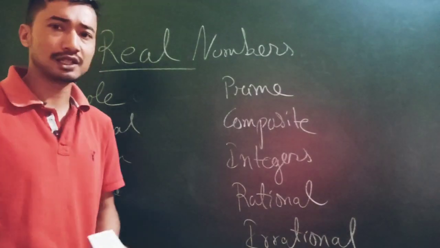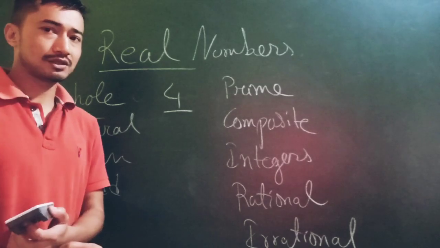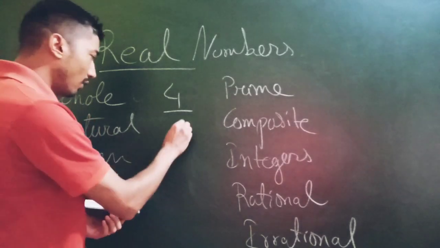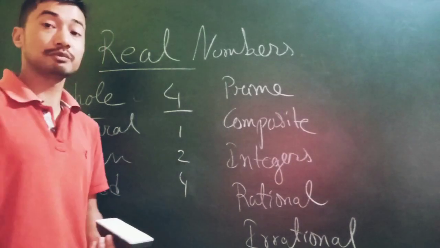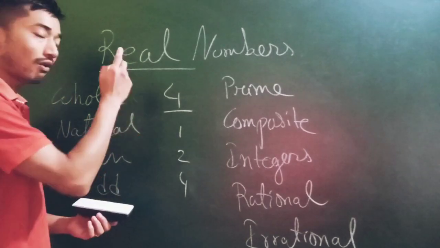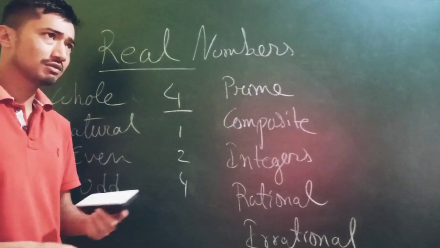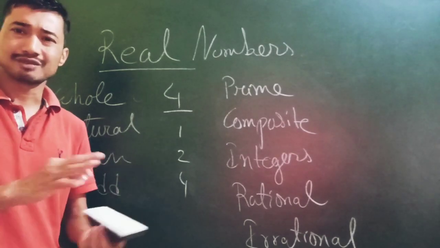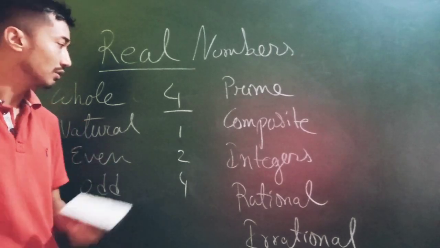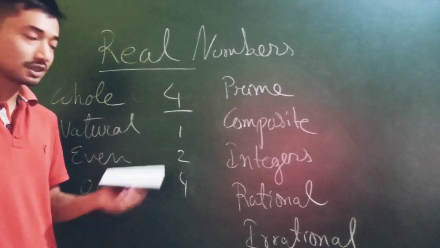For example, if I ask you what are the factors of 4? The factors of 4 are 1, 2 and 4. What do we mean by factors? By factors we mean by what numbers can you divide 4 so that the remainder turns out to be completely 0, completely divisible. So I can divide by 1, 1 4s are 4, 2 2s are 4, 4 1s are 4. So these are called factors.